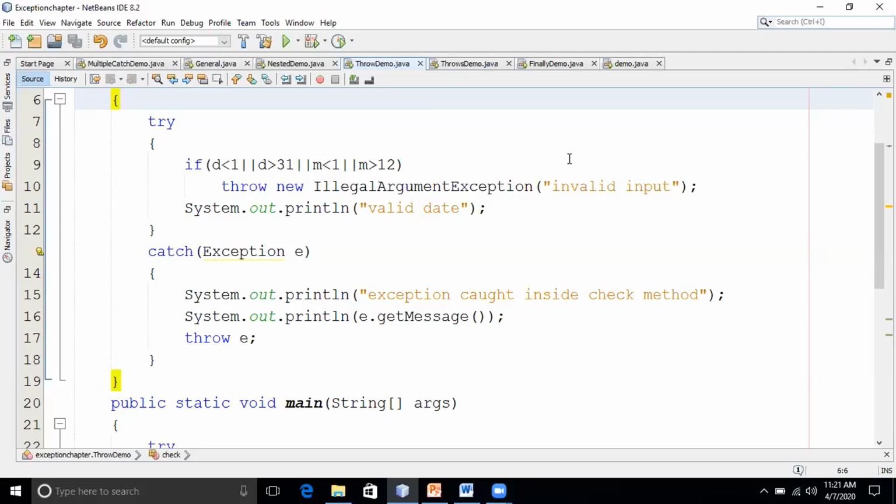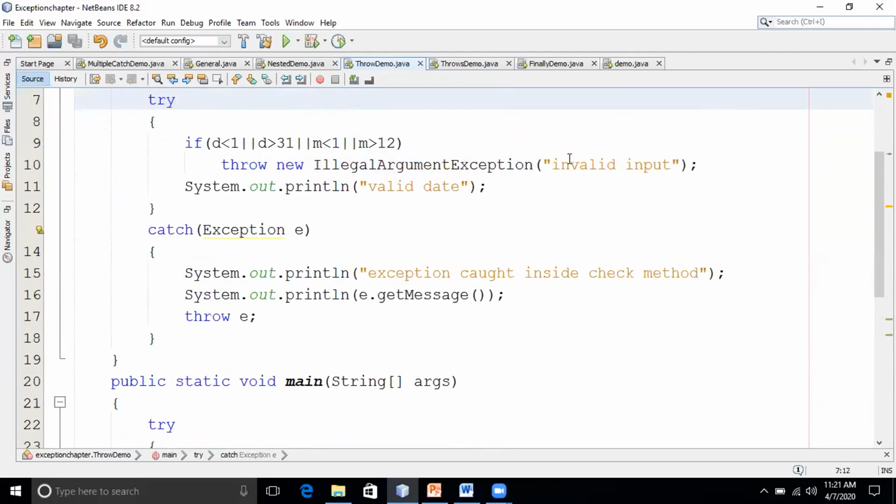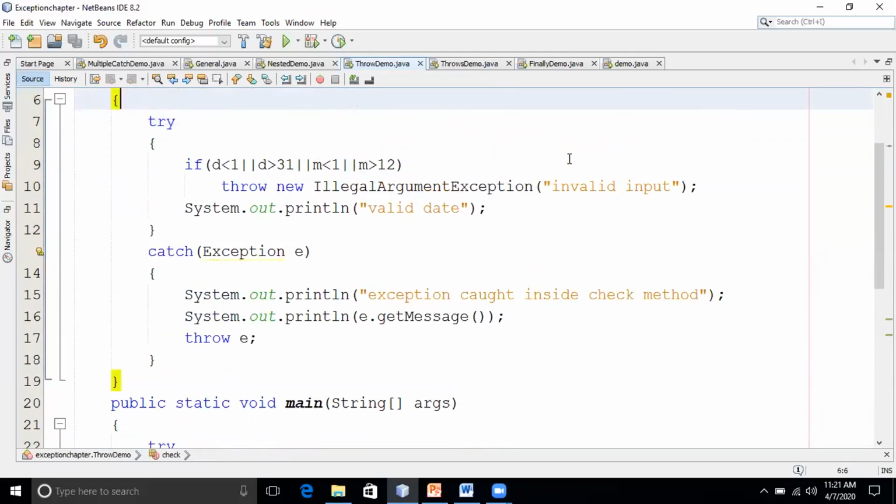Okay, fine. So any doubts still here? I have a doubt. This IllegalArgumentException is user defined, sir? No. It is a built-in exception. IllegalArgumentException is a runtime exception.